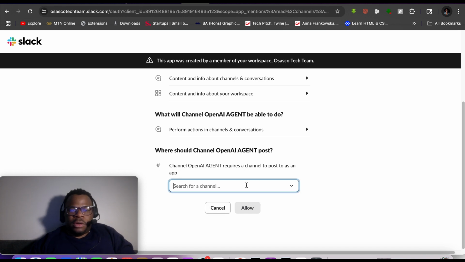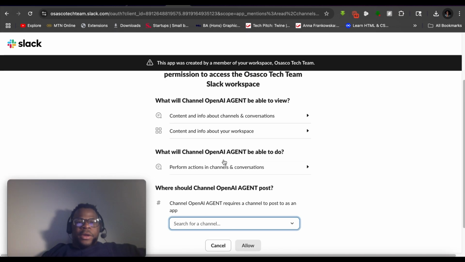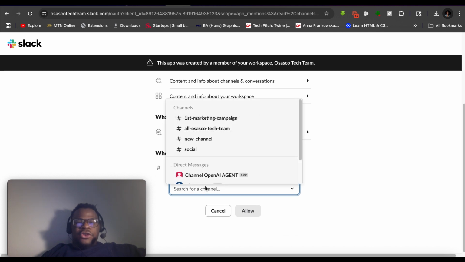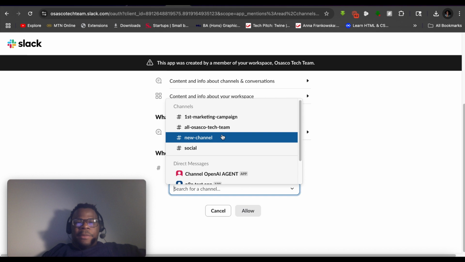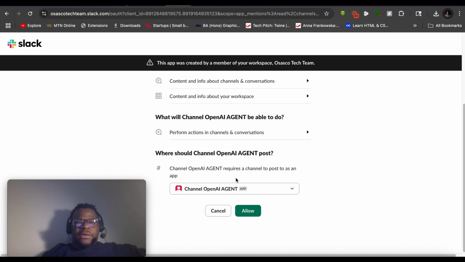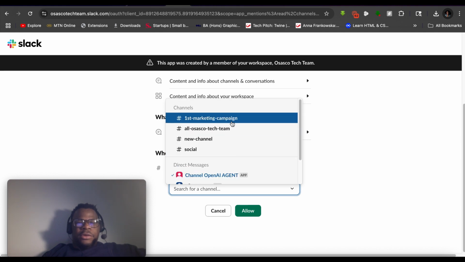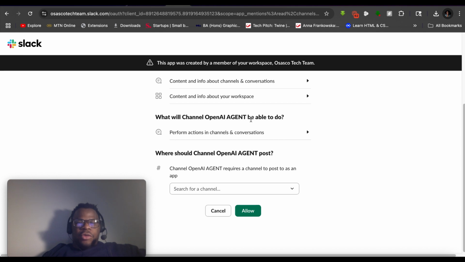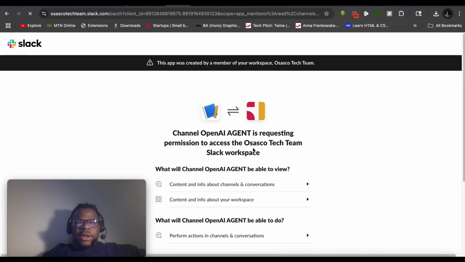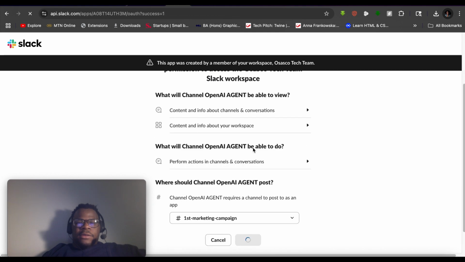It might take some time to load. Add the channel, which gives the application the ability to work with that channel. In this case, we want to use this first marketing campaign, which I called the channel. After you create a new channel, you can pick one of the channels you created, and then click on allow, and it now has that sorted out.